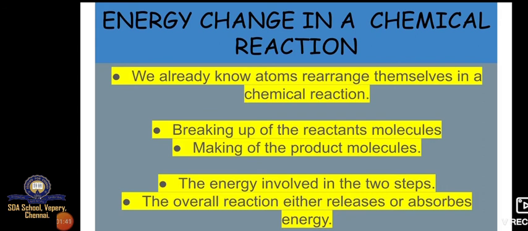So when the reaction takes place, the reactants combine, breaking down, and then forming product molecules. The energy is involved in two steps. The overall reaction either releases or absorbs energy. So when a chemical reaction takes place, it forms a new product, and at the time of reaction it can absorb energy or release, that is, give out energy.